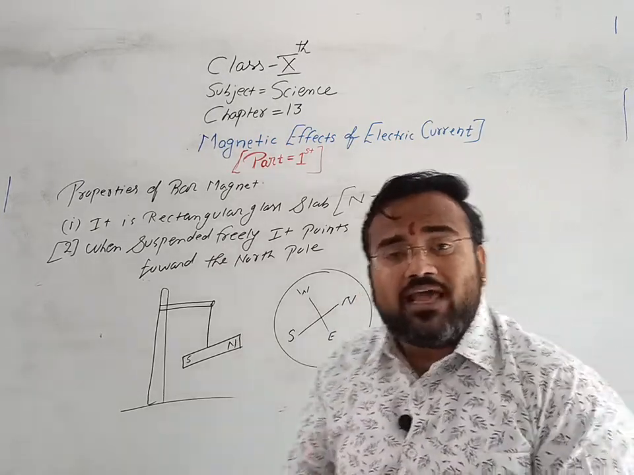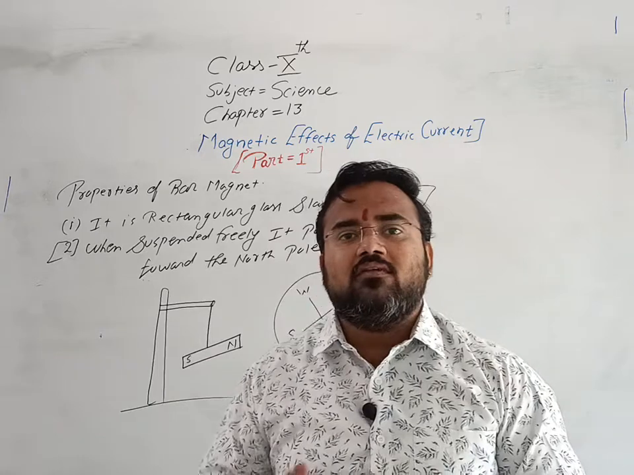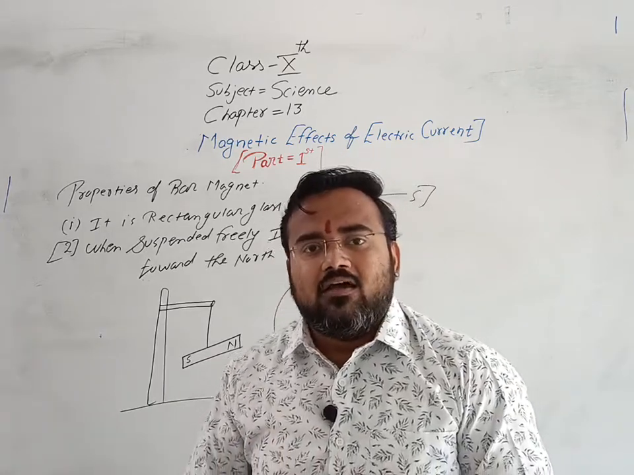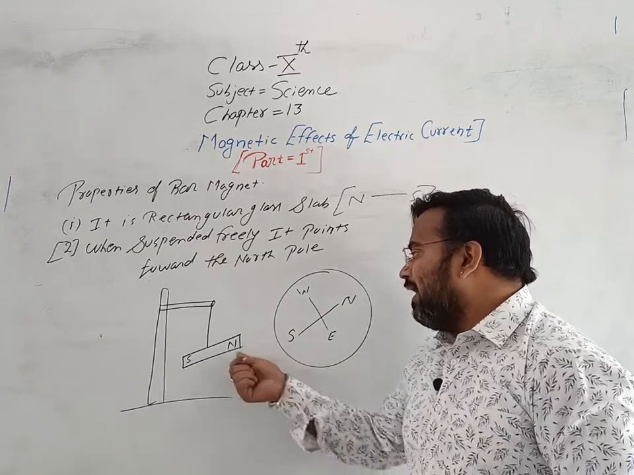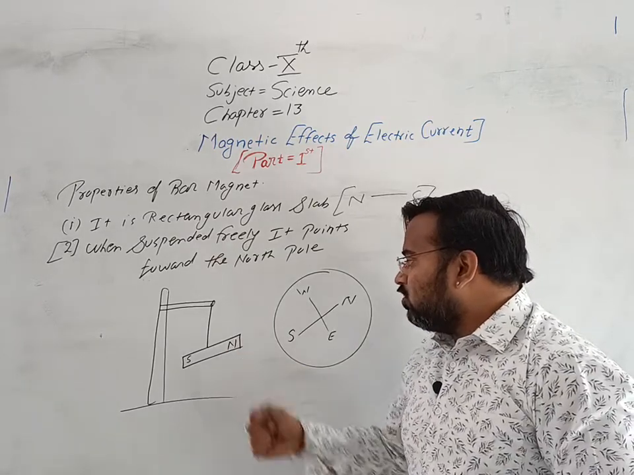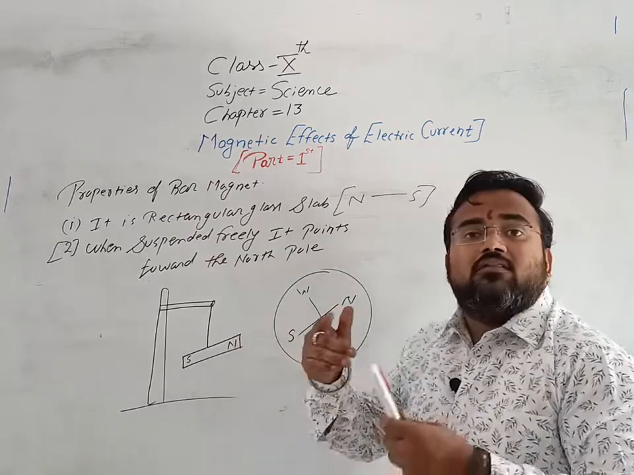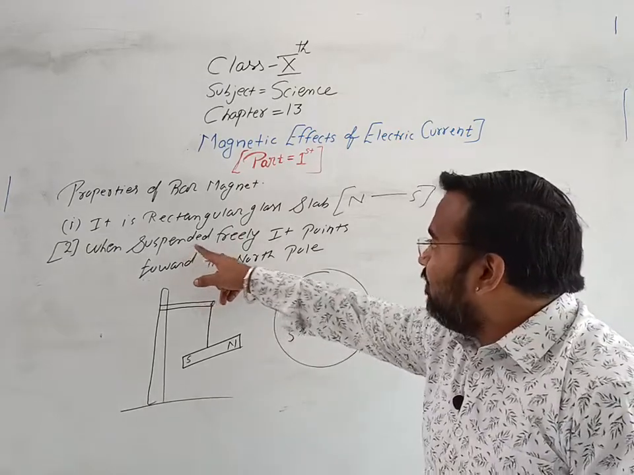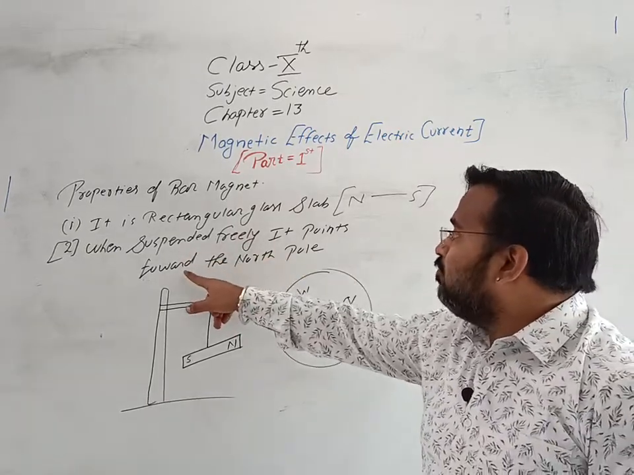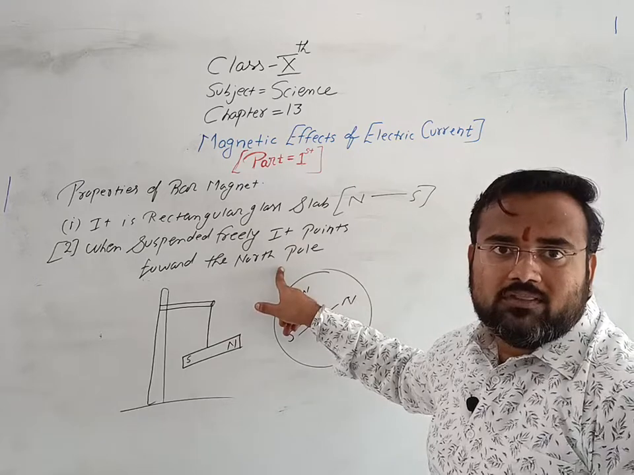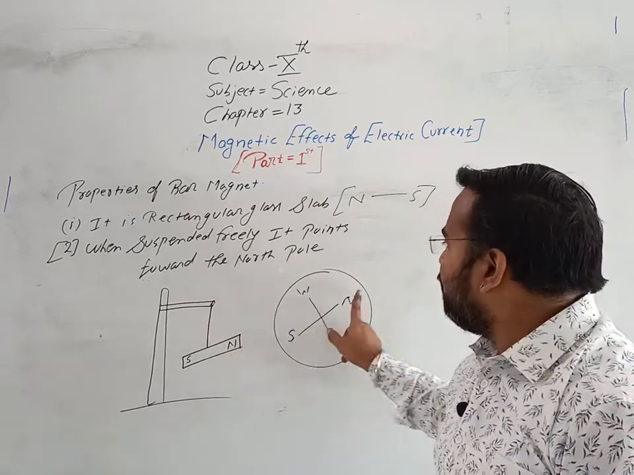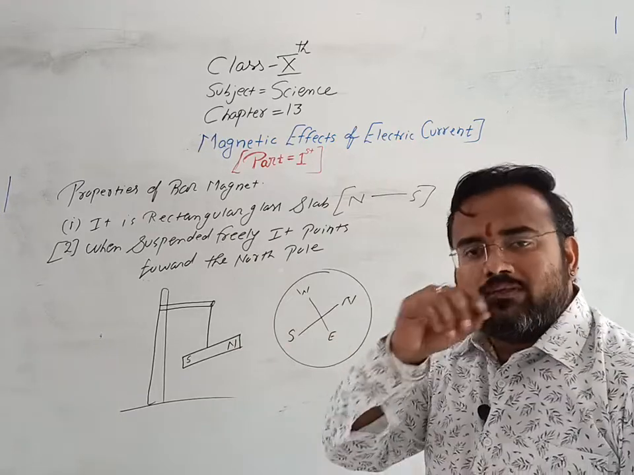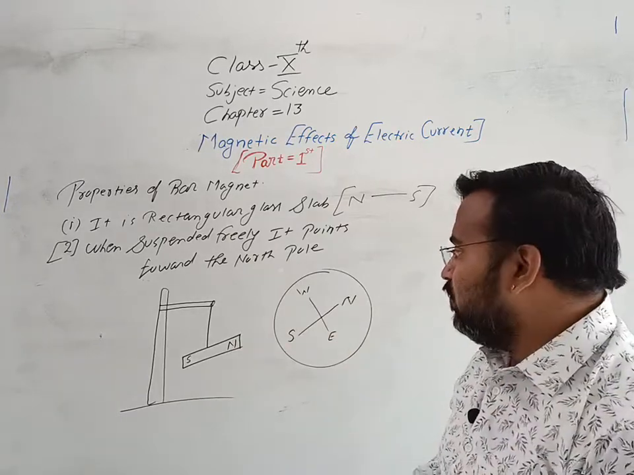But as we showed, two similar poles repel each other. So the question can come to your mind: here is a south pole and this is the north pole, and when freely suspended in air it points towards the north pole. How can the north pole point towards the north pole? This is the question, so don't get confused.